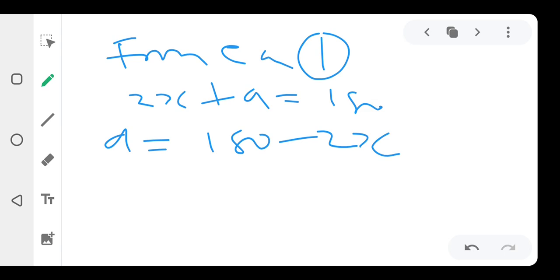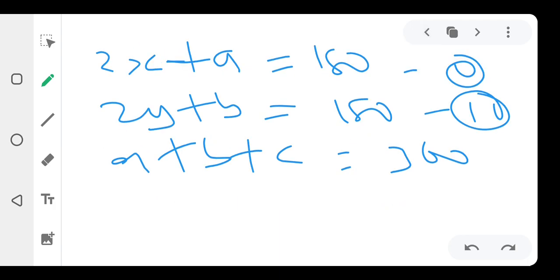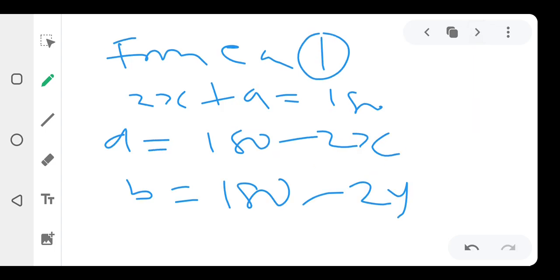Then again, from equation 2, B will be equal to what? 180 minus 2Y. Don't forget, let's go back to equation 2. B will be equal to 180 minus 2Y. I believe you get that. If you don't get it, please let me know. Alright, so I think this is enough for us to go. We are good to go now.